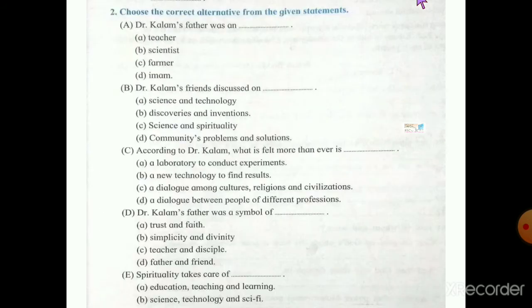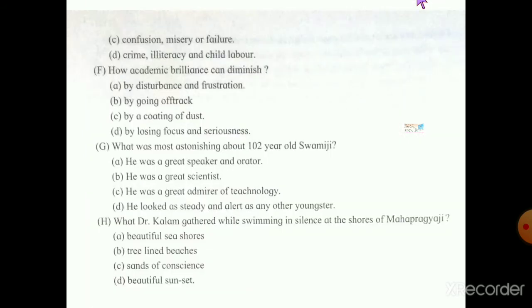Now some sentences are given here. We have to write down the correct alternative. First, A. Dr. Kalam's father was an imam. B. Dr. Kalam's friends discussed science and spirituality. C. According to Dr. Kalam, what is felt more than ever is a dialogue among cultures, religions, and civilizations. D. Dr. Kalam's father was a symbol of simplicity and divinity. E. Spirituality takes care of confusion, misery, or failure.